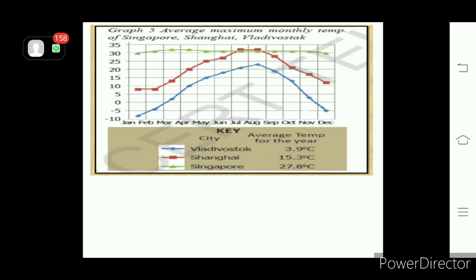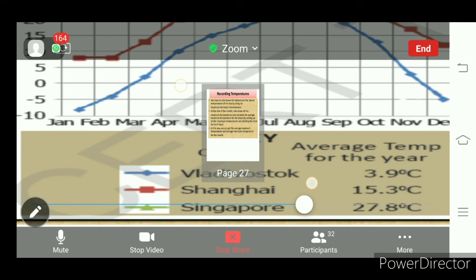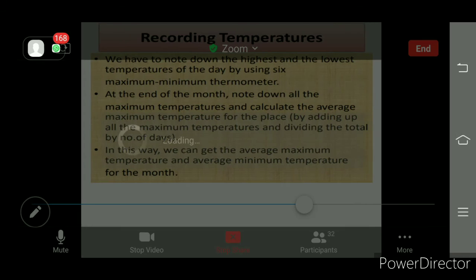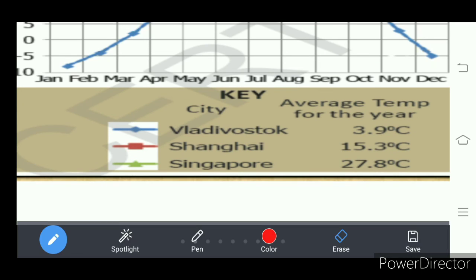Now look at this slide. What do you see here? Here we find the temperature of three places. One is Vladivostok. This is in Russia. Second is Shanghai. It is in China. And third is Singapore.